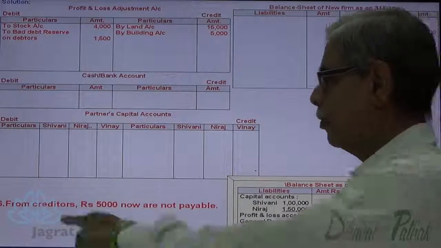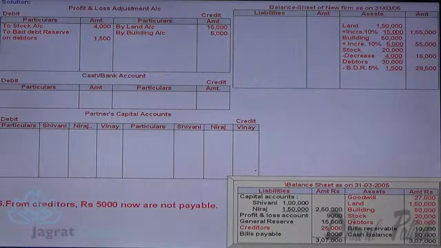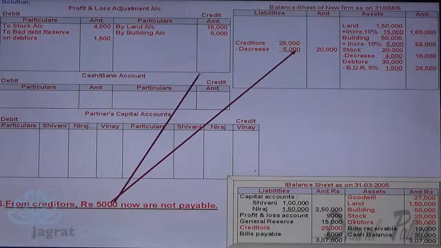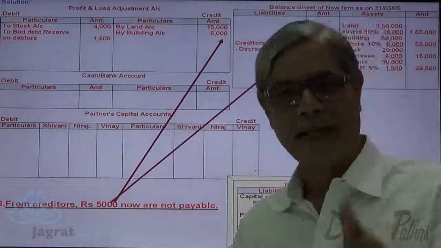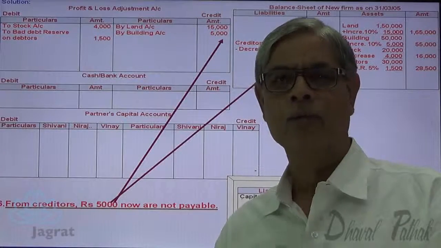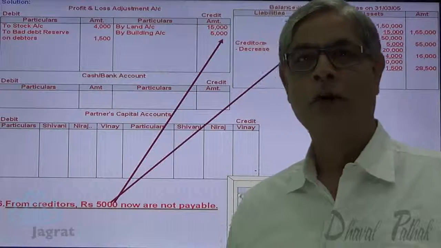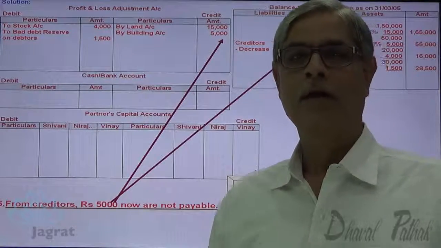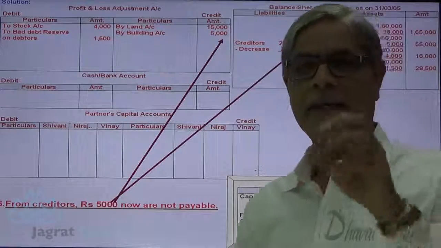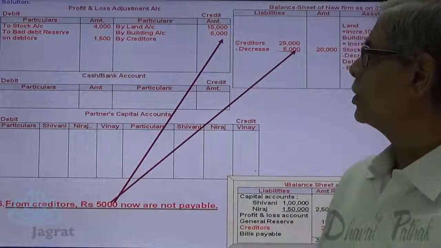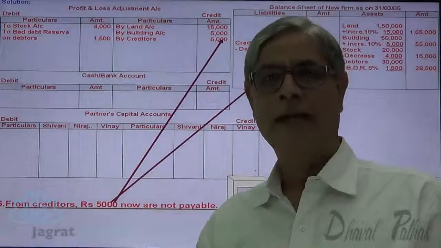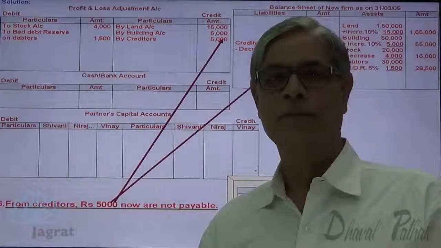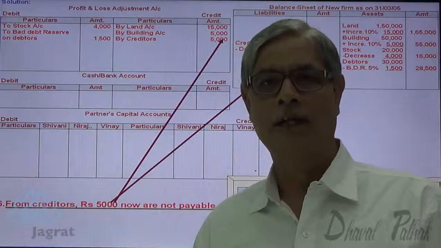Now, from the creditors 5,000 is not payable. Creditors are 25,000. Out of 25,000, 5,000 is not payable, so there is a decline. Decrease in value of liabilities is a gain. Gains are credited to the profit and loss adjustment account. So the profit and loss adjustment account is credited for the decline in liability. So here I credit 5,000, and creditors reported 25,000 minus 5,000, 20,000 is the reported value of creditors on the balance sheet liability side.